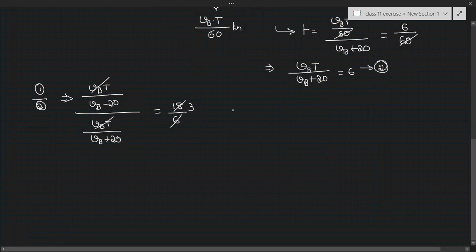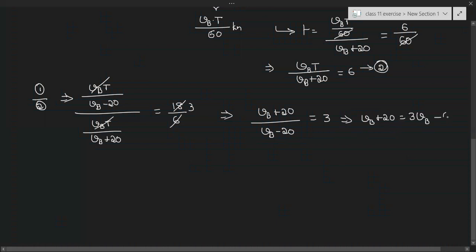Vb into T cancels. So that implies Vb plus 20 by Vb minus 20 is equal to 3. So Vb plus 20 is equal to 3Vb minus 60. So 2Vb equals 80. So Vb equals 40 kilometers per hour. So velocity of the bus equals 40 kilometers per hour.